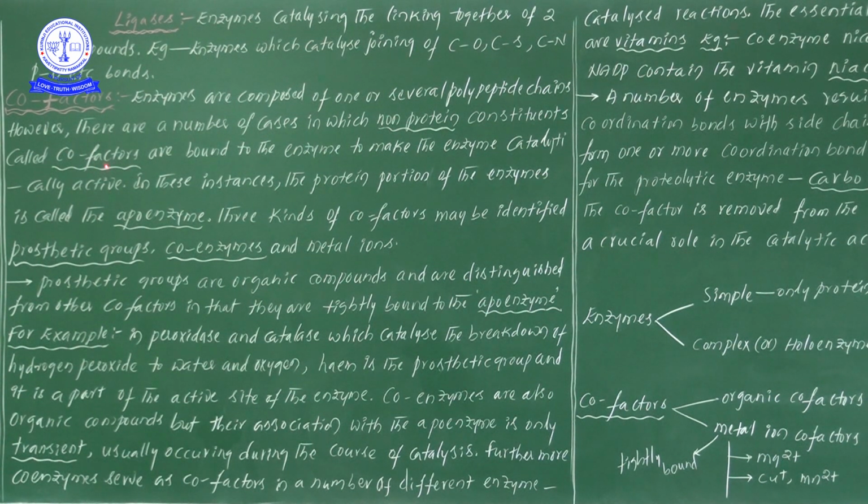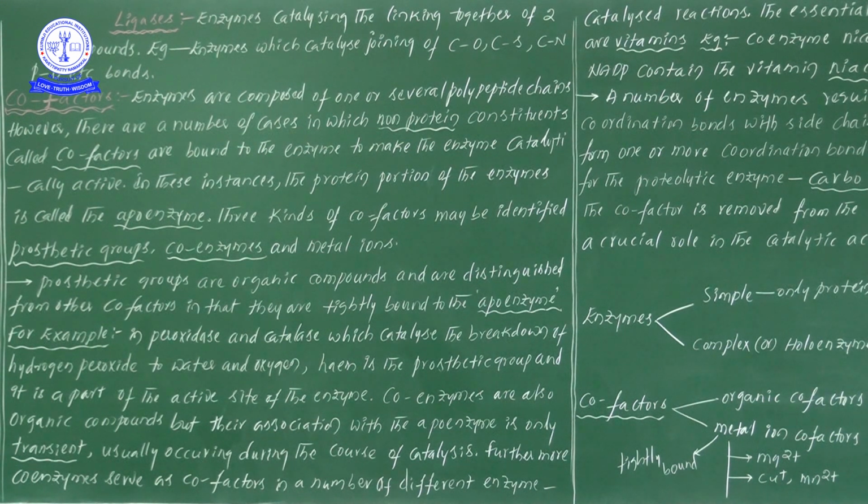The non-protein part we consider as a cofactor is bound to the enzyme to make the enzyme catalytically active. So at the time of complex enzyme formation, first of all both the protein part and the non-protein part are required.